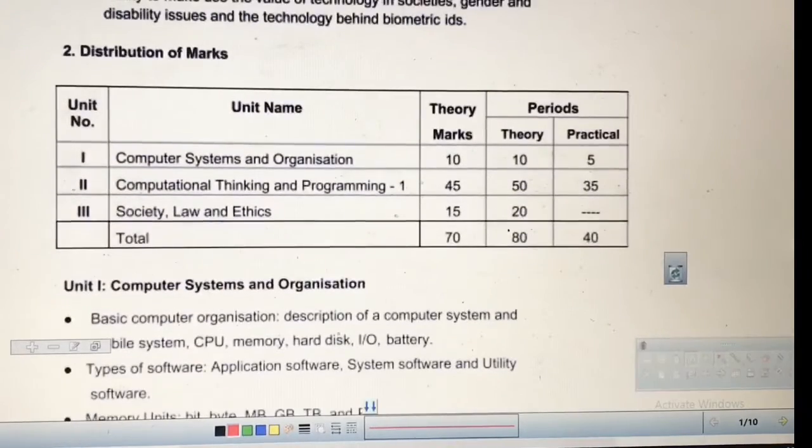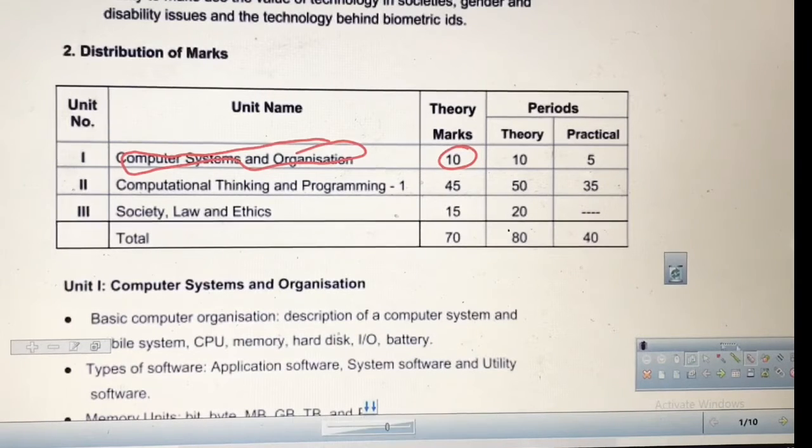After that, we will see the distribution of marks. Students, actually there were 4 chapters before. The database chapter is totally removed in this revised syllabus. The first chapter is computer system and organization, and the weightage of this is 10 marks. This covers the basic fundamentals and basic concepts of computer. Programming concepts are not related to this. It is totally based on the basic concepts of computer. Sometimes you call it computer fundamentals also.